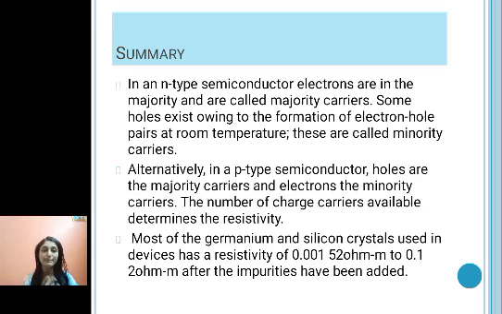So if you take the example of germanium or silicon crystals used in devices, they have resistivity of the order of 0.00152 ohm meter to 0.12 ohm meter after the impurities have been added. So that's all about this extrinsic semiconductor and the role of impurity, what happens exactly when we add trivalent impurity and pentavalent impurity in terms of conduction band, valence band, acceptor level, donor level, and all that.